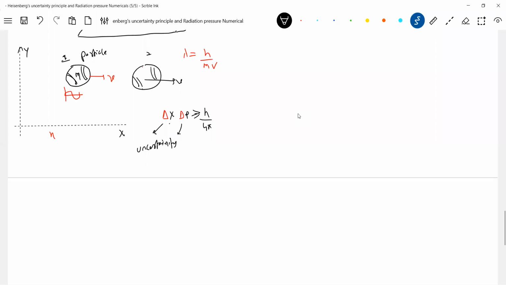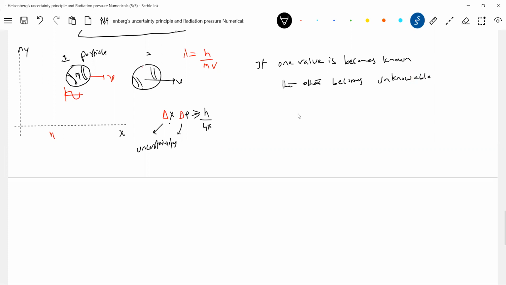Shall I put it like this? If one value becomes known, the other becomes unknowable.